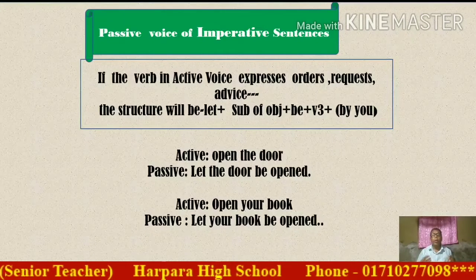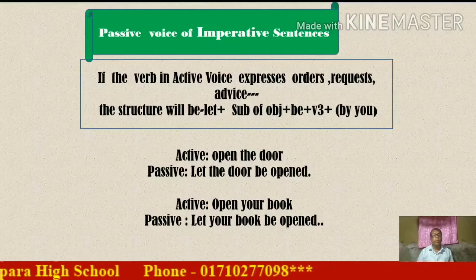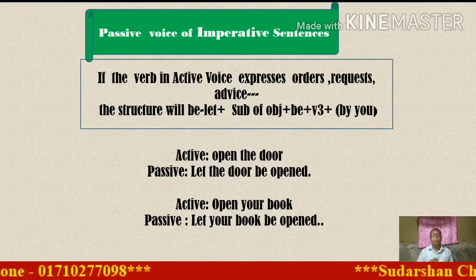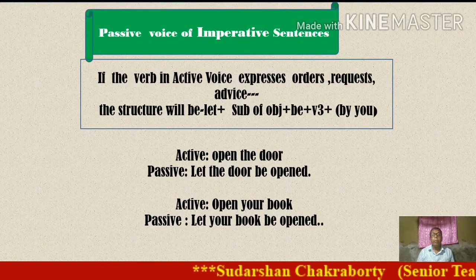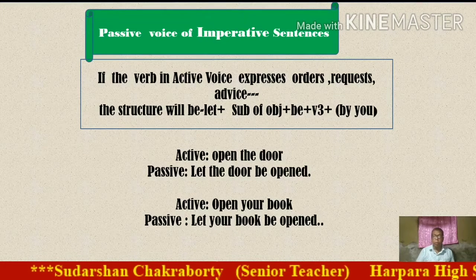Next sentence, open your book. This is active voice. And passive will be, at first let. Now the object will be the subject. Now be. Now the principal verb will be in past participle form.